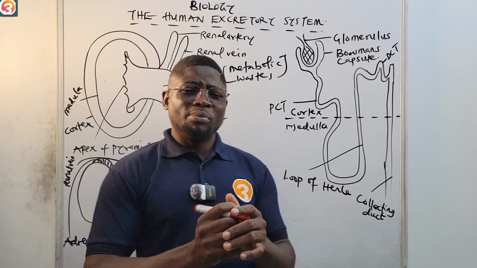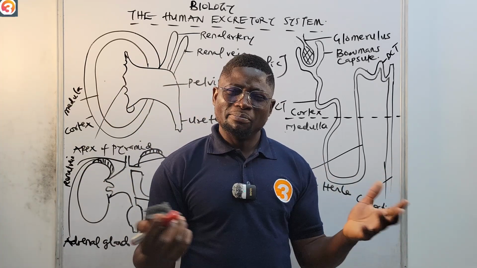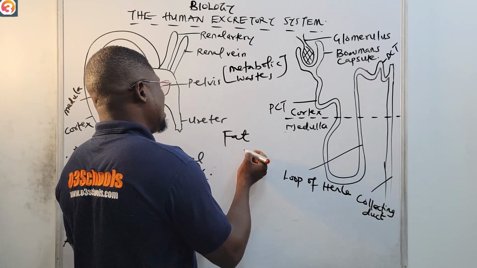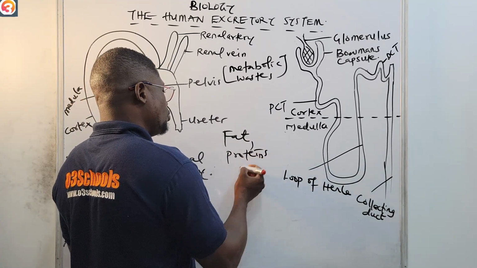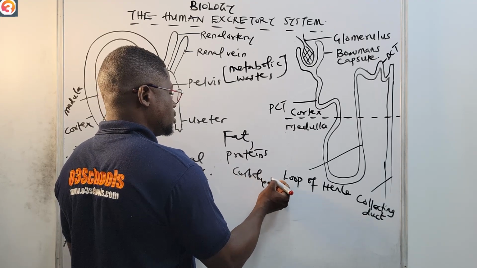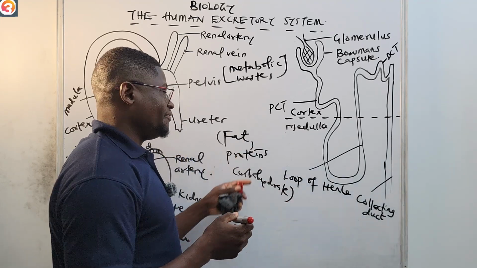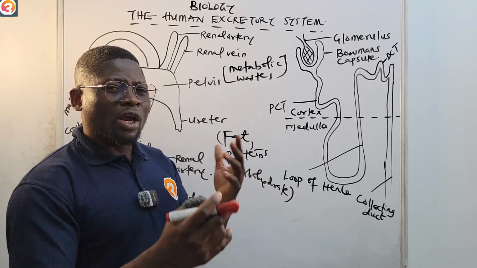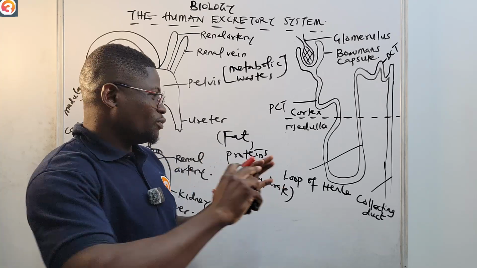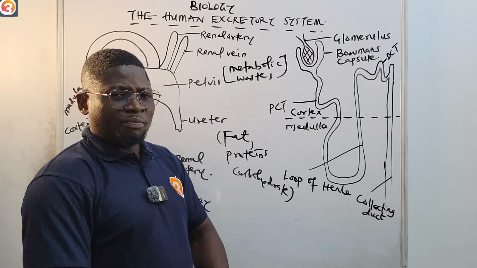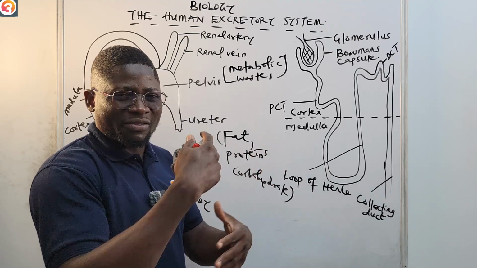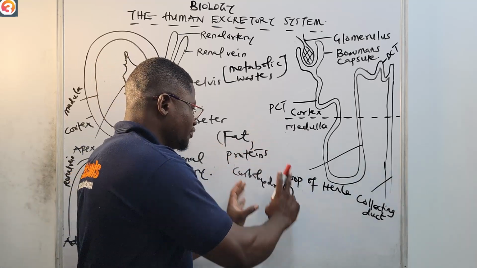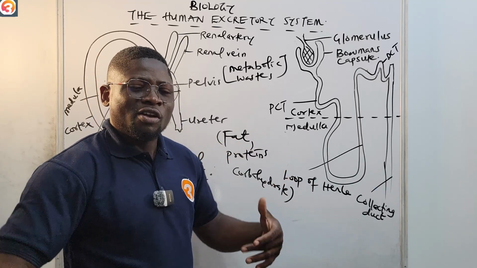And also there are so many chemical reactions, like I've stated earlier, taking place in our body. For example, we have fats, proteins, and carbohydrates. We have fat metabolism, protein metabolism, and carbohydrate metabolism. All of these are just a way of our body utilizing fats, proteins, and carbohydrates for our own good.